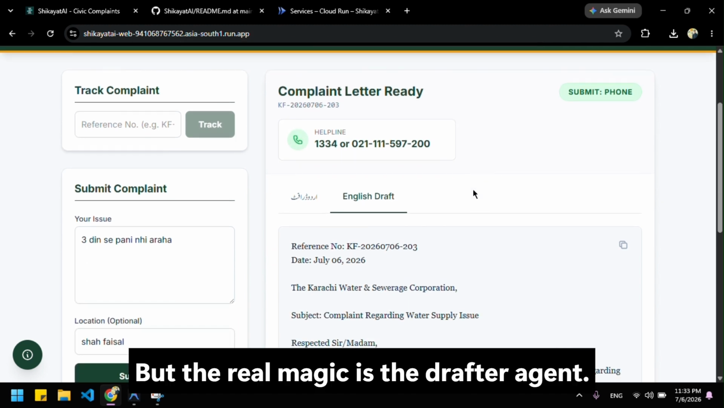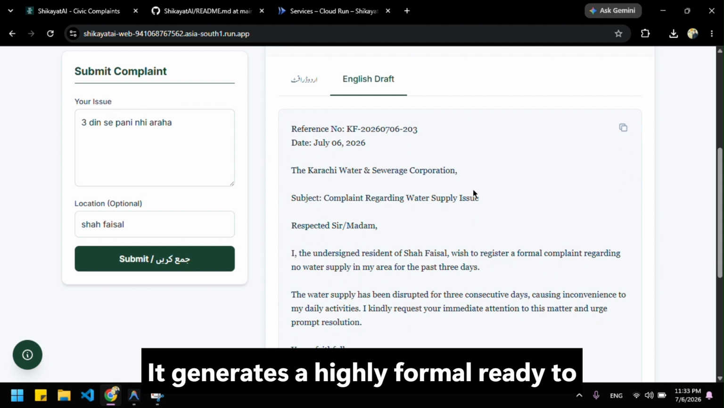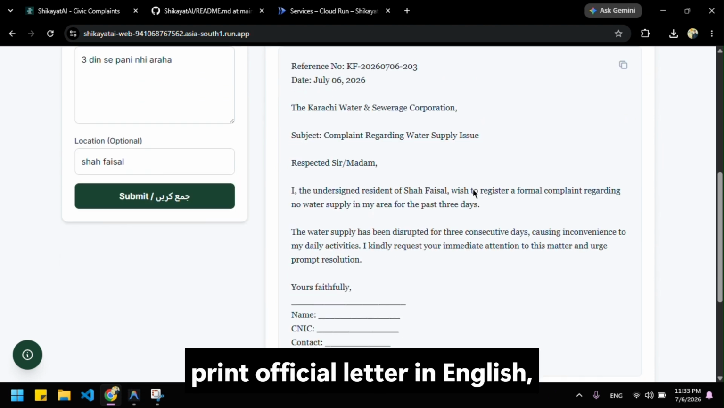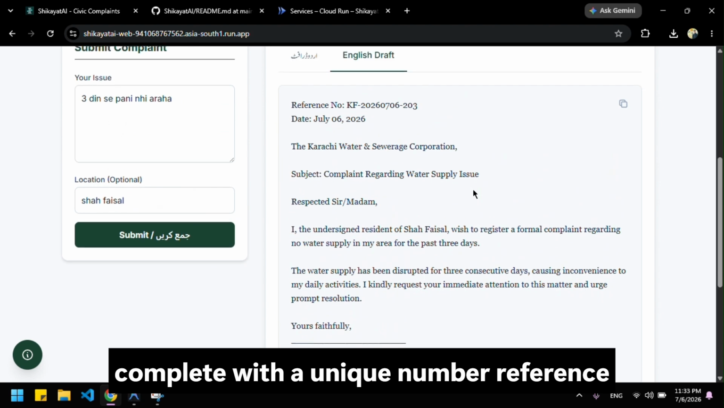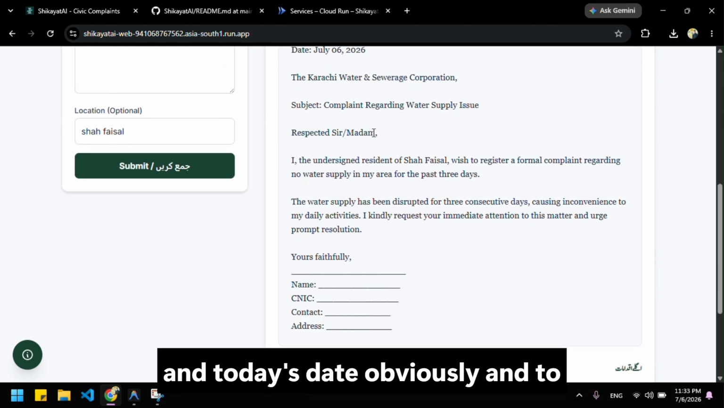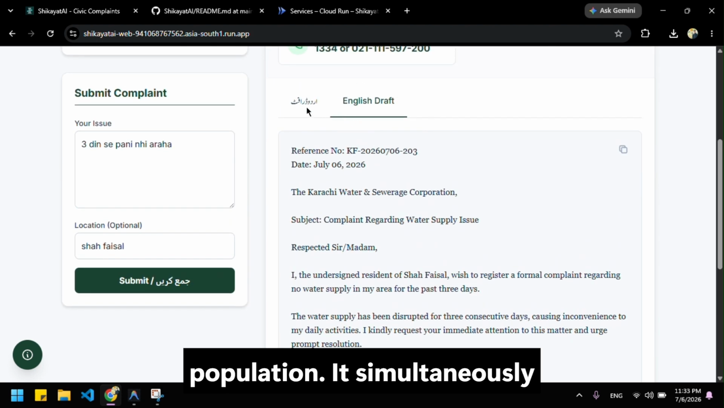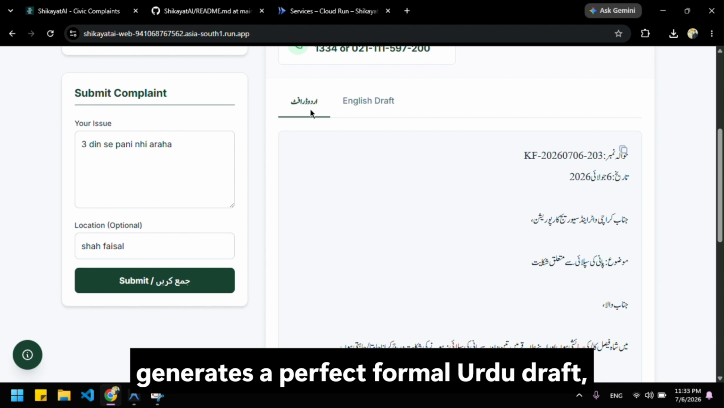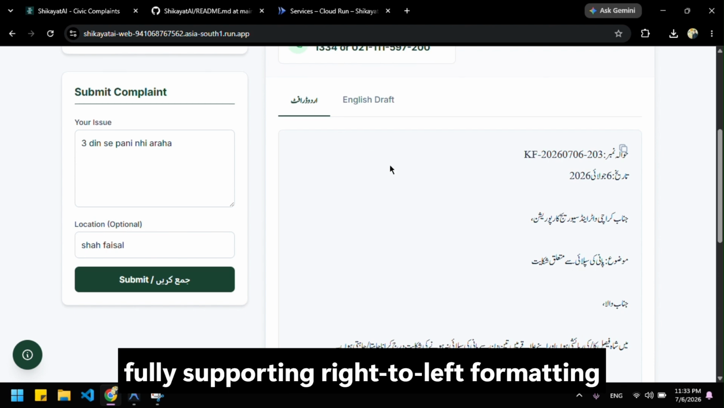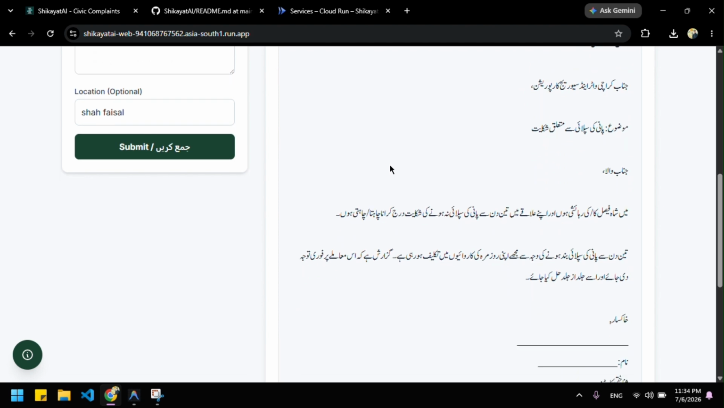but the real magic is the drafter agent. It generates a highly formal, ready-to-print official letter in English, complete with a unique number reference and today's date, obviously, and to ensure true accessibility for local population. It simultaneously generates a perfect formal Urdu draft, fully supporting right-to-left formatting and beautiful Nastaliq fonts.